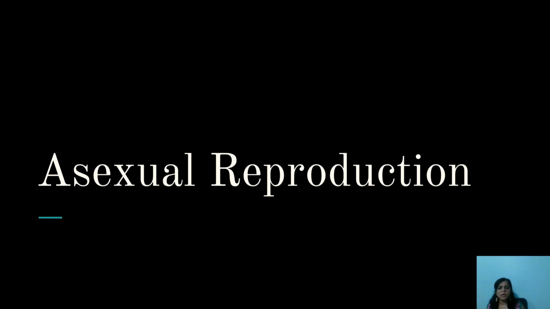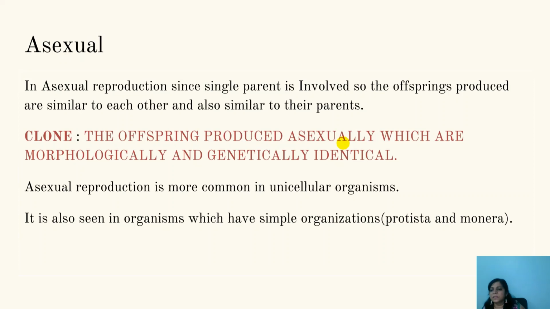First, asexual reproduction. As we just came to know, since there is a single parent involved, the offsprings produced are similar to the parents as well as similar to themselves.